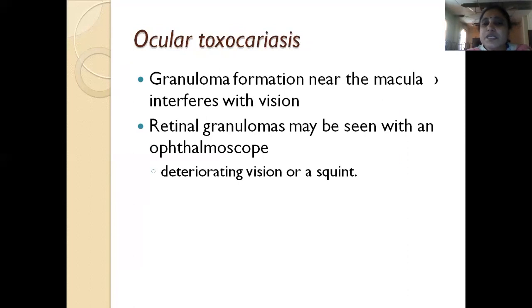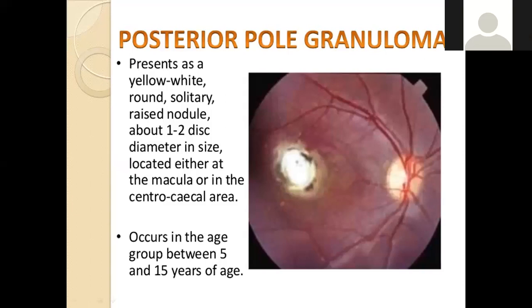Retinal granulomas may be seen with an ophthalmoscope, and because of this, the patient may complain of deteriorating vision. You see a granuloma here. It presents as a yellow-white, round, solitary raised nodule about 1 to 2 centimeters in diameter, located either at the macula or in the centrocecal area. This usually occurs between the age group of 5 and 15 years.